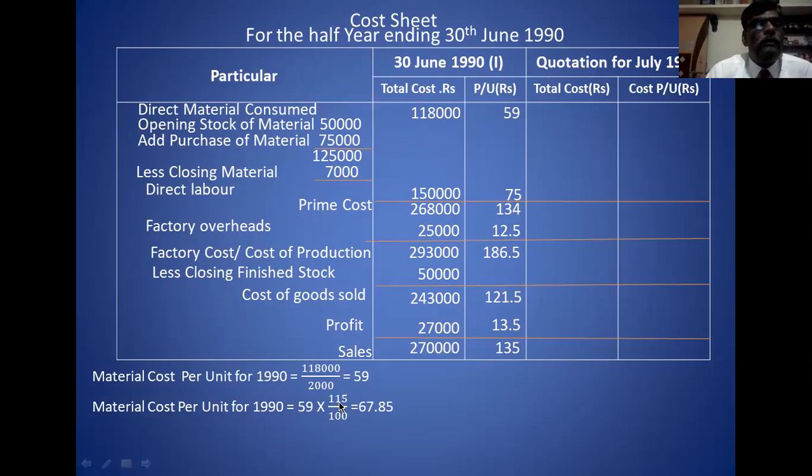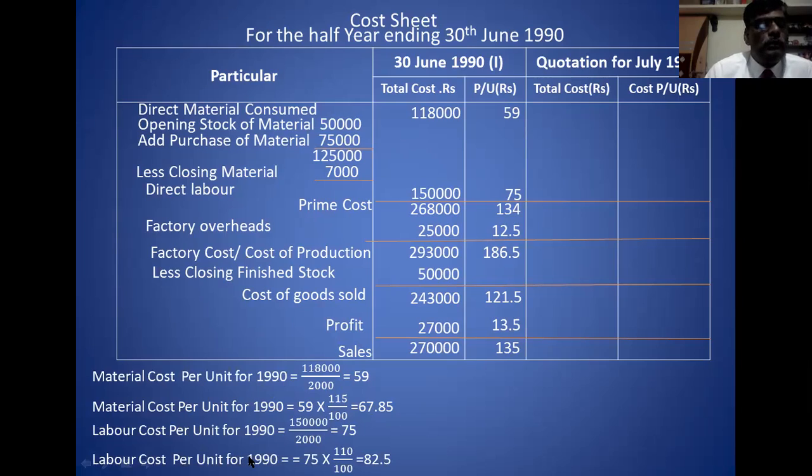is 59 into 115. 59 into 115 means for every 100 rupees, 15 rupees is the increase. It is 67.85. And labor cost for 1990 is 75 per unit. For the next period, labor cost is 75 into 110 divided by 100, means for every 100 rupees there is a 10 increase. So it is 110, giving 82.5. I will take it in the table.